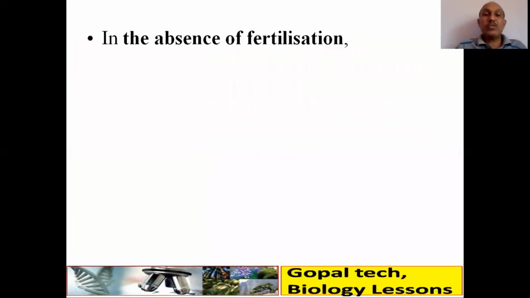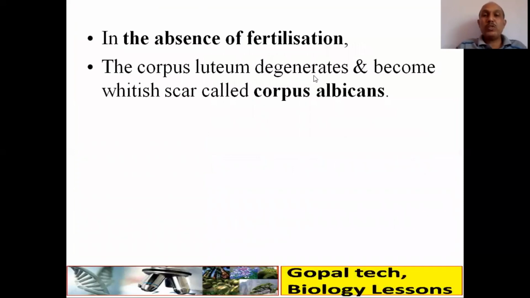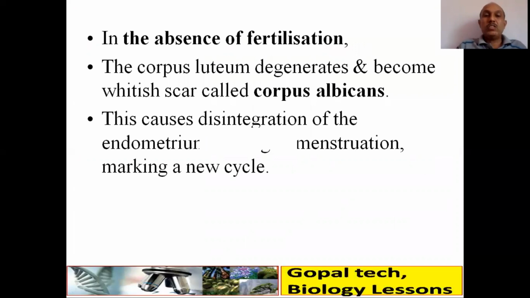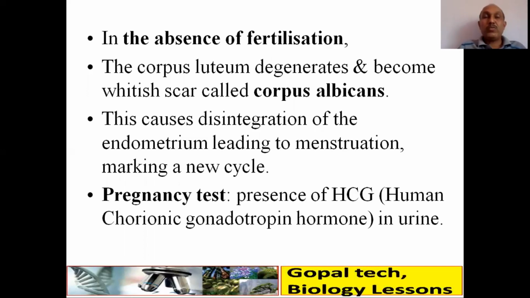In the absence of fertilization, the corpus luteum degenerates and becomes a whitish scar called corpus albicans. This causes disintegration of the endometrium, leading to menstruation, marking a new cycle. So, either pregnancy test करते हैं. So, presence of HCG, that is human chorionic gonadotropin hormone, in the urine, and that is the first hormone secreted by the placenta if pregnancy takes place. वो तुरंत पता चलता है.